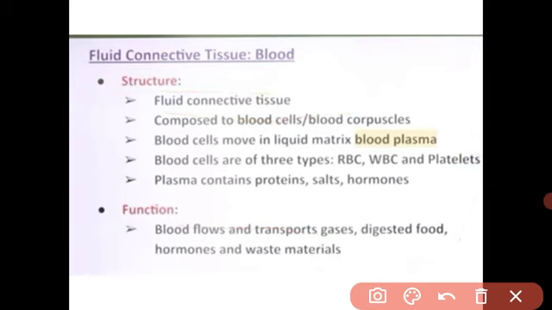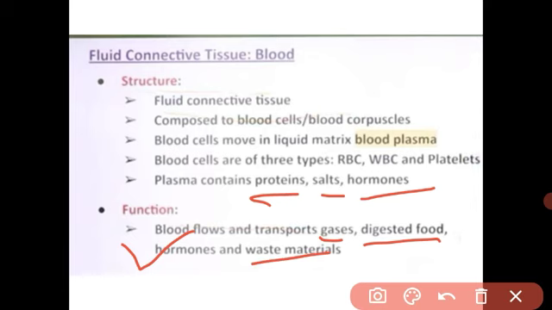Plasma contains protein, salt and hormone. Understood? And what is the main function of blood? Blood transports gases like carbon dioxide and oxygen. Means oxygen is transported to each and every part of the body, as well as it picks up the carbon dioxide, because carbon dioxide is waste material. Digestive food जो भी nutrient होता है, which is also transported by the blood. Hormones, many hormones are directly secreted in the blood and reach the target organ.